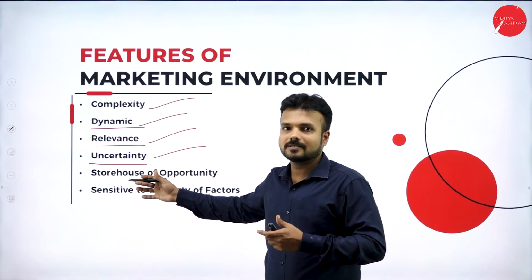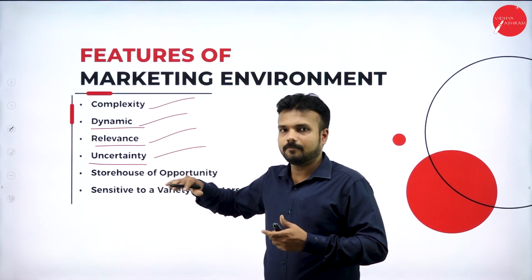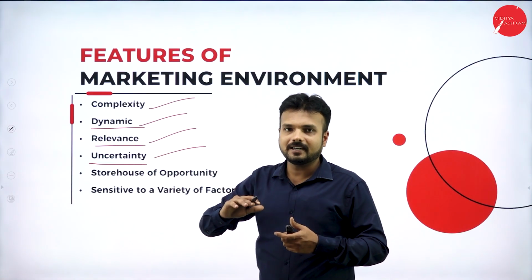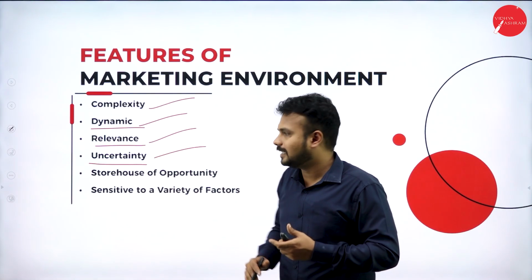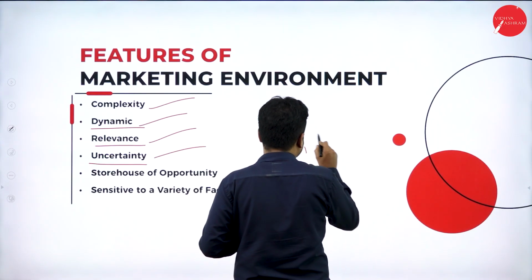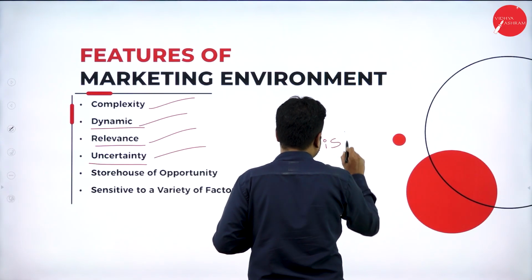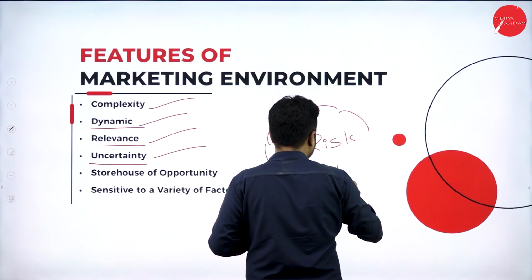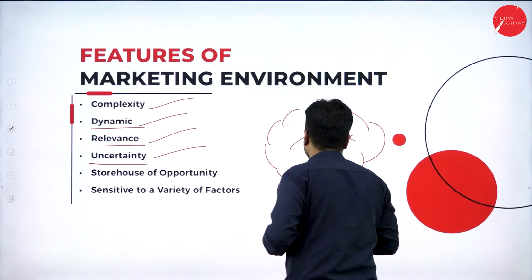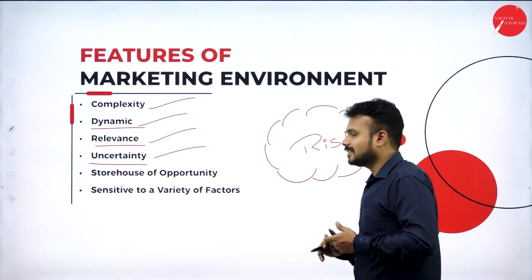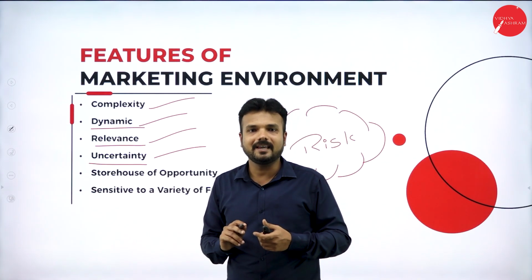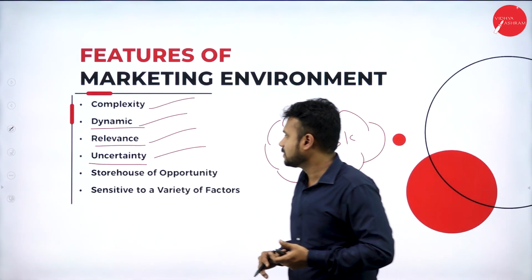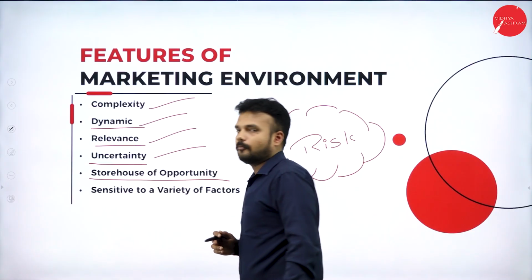Okay, unexpected losses may occur in the business. There is a possibility of profit also, and a possibility of losses also. That is the standard name given to the business: risk. Risk means it is a possibility of losses. So if they ask about any kind of business, they are going to say it is very risky. Why? Because there is a possibility of losses. There is tough competition in the market. Okay, so it is a storehouse of opportunities.